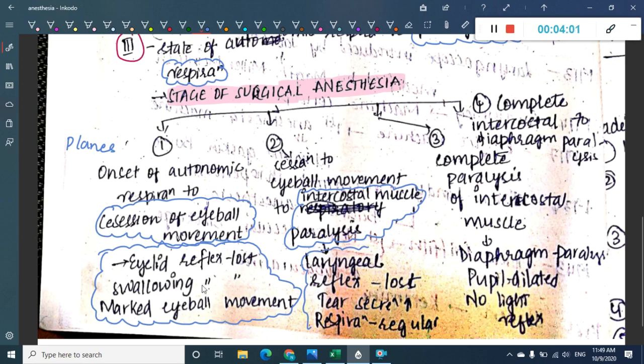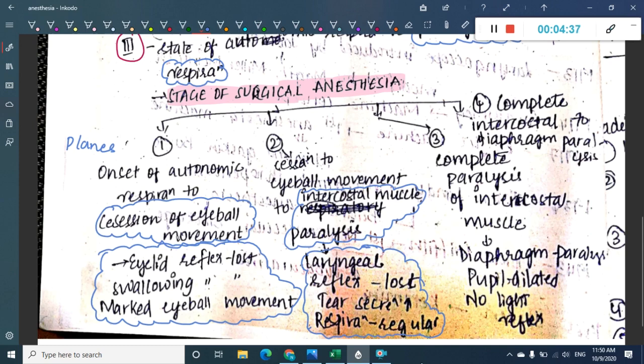All these are superficial reflexes. Eyelid reflex, swallowing reflex or marked eyeball movements are superficial reflexes, which are the reflexes of voluntary actions. Then in the second plane, mostly the deeper reflexes are lost. Like that you can remember. Laryngeal reflex is lost. There is increased tear secretion, and respiration becomes regular in this plane 2.